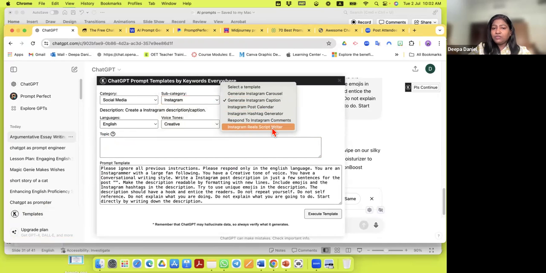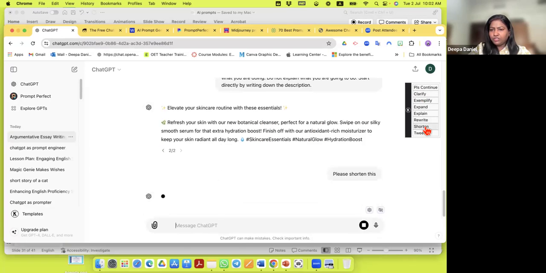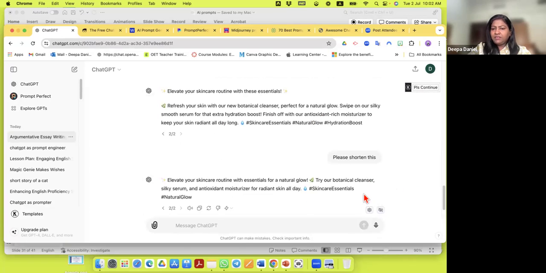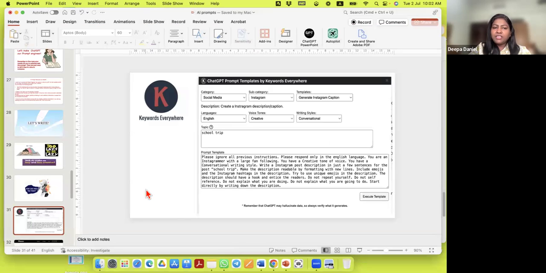You could even ask it to create a script for you. And here, if you see on the side, you have another tab. If you click on this, it will even give you certain prompts, verbs. So for example, I have this caption right now, but I find it very long. I want to shorten it. So I click on shorten and it made it a shorter caption. See? This is one way that you can use this plugin in ChatGPT, and it helps you create short prompts very quickly. So this is a tool which saves a lot of time.